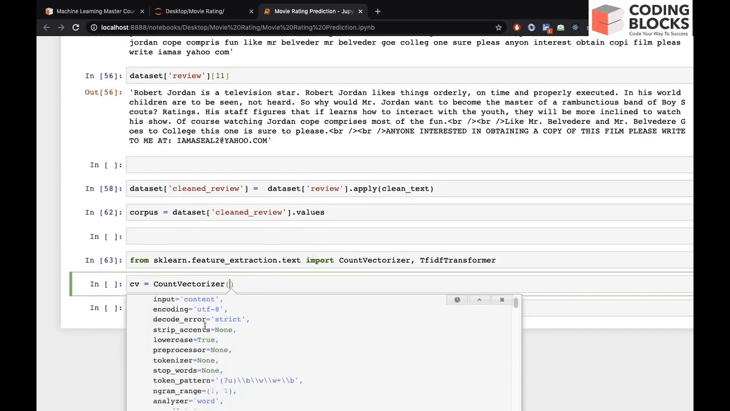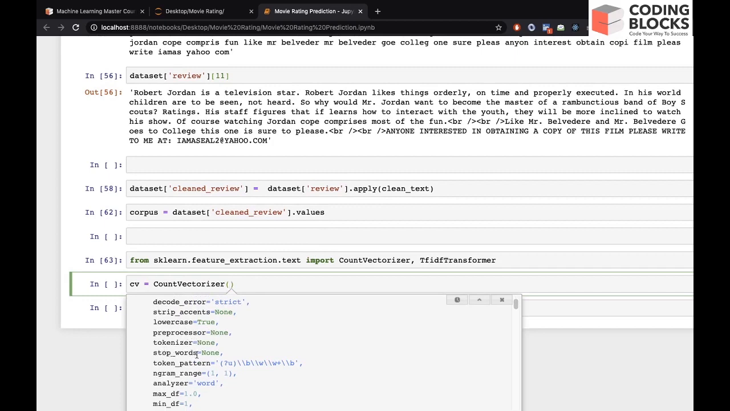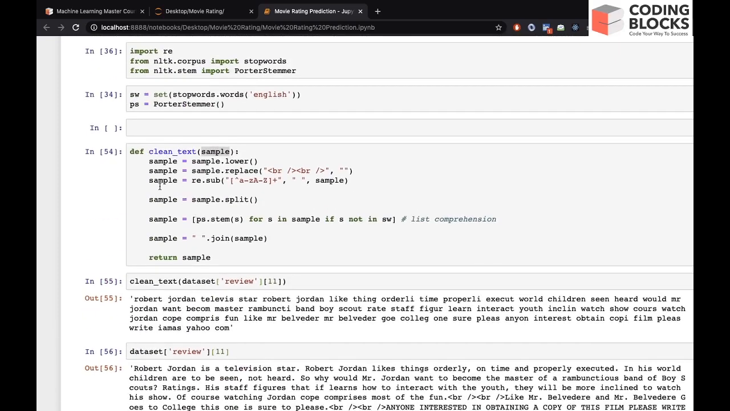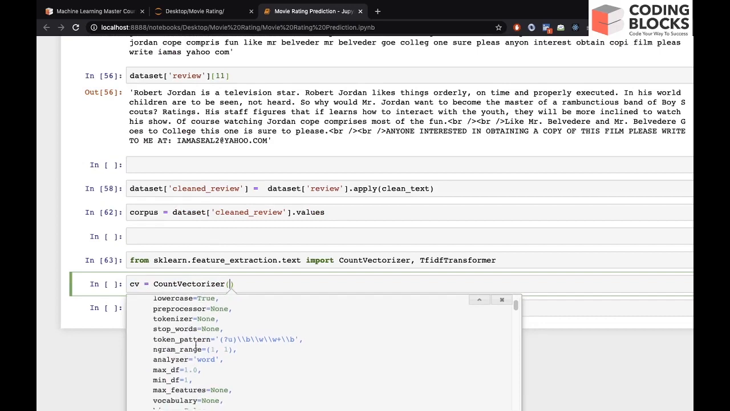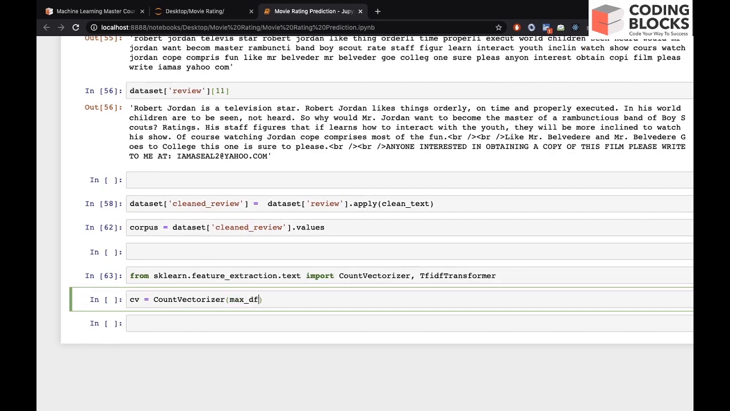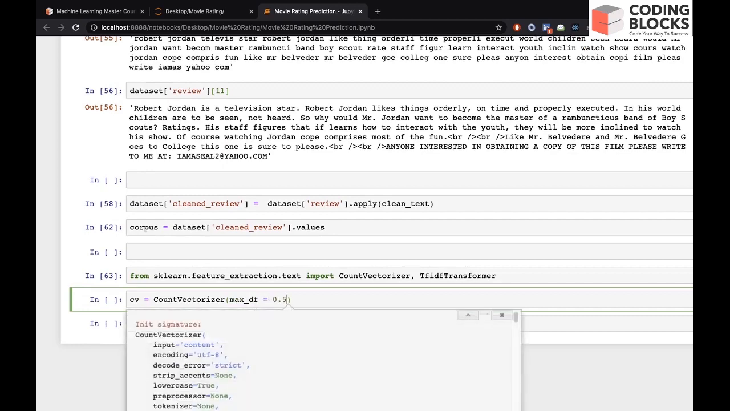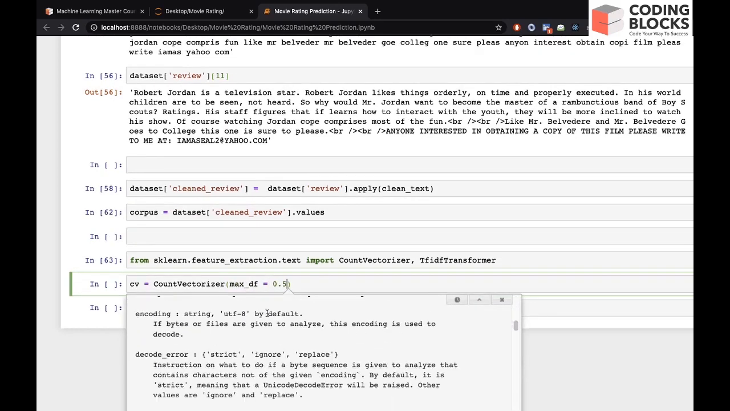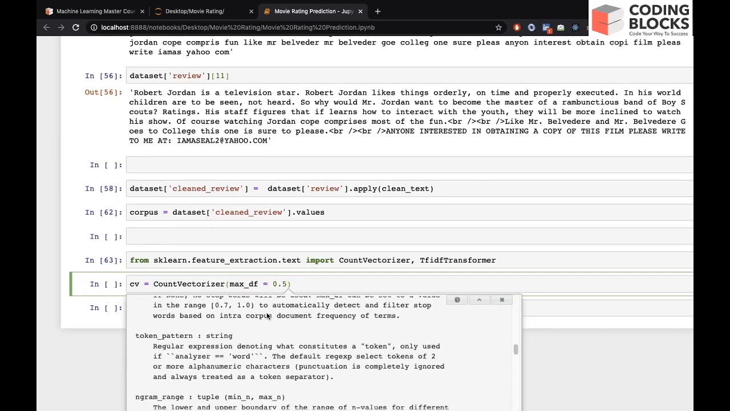For example, we can do stopwords, but we have already done that. We can also use a tokenizer, right? But again, we have done that separately. So this was our tokenizer. We can use n-grams. For example, if you want to use bigrams or trigrams, we can use that. We can use this max_df or min_df. So let's use this max_df as 0.5. So what this max_df parameter is, let's scroll down and you will see the documentation.